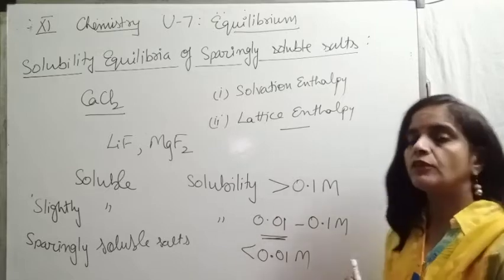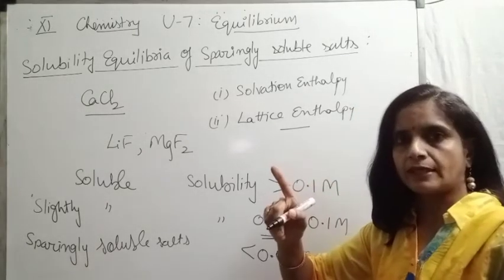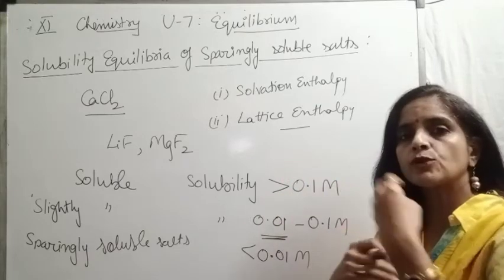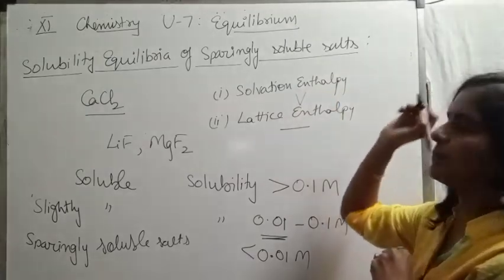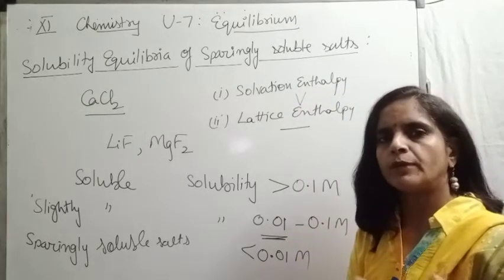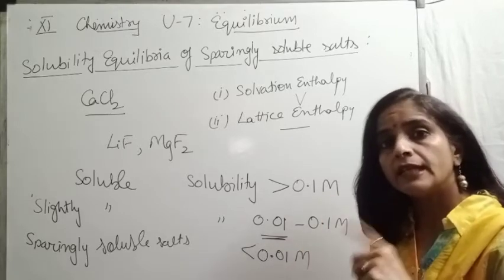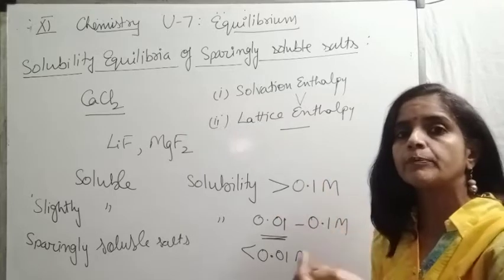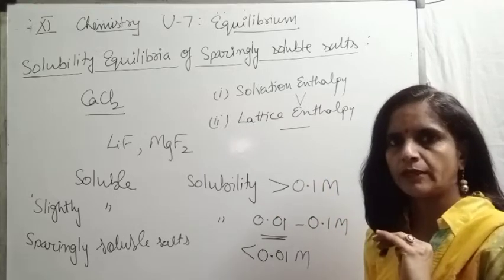So, if solvation enthalpy is the dominating factor, means if it dominates over lattice enthalpy, or we can say if the solvation enthalpy is higher than lattice enthalpy, then the given ionic solid is soluble in the particular solvent. But if lattice enthalpy is more as compared to solvation enthalpy, then that would be insoluble.